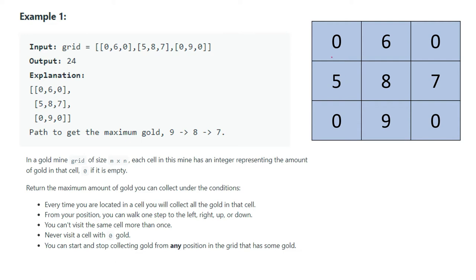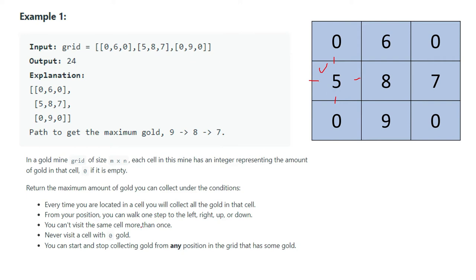0 means there is no gold. 6 means 6 amount of gold is present. You can say like 6 grams of gold or 8 grams of gold kind of thing. So what they are saying, every time you are located in a cell, you will collect all the gold in that cell. Suppose I am in that cell, so I can collect 5 amount of gold. Then from that position, I can walk one step to the left, right, up and down. So I can go either left or top, right or down from here.